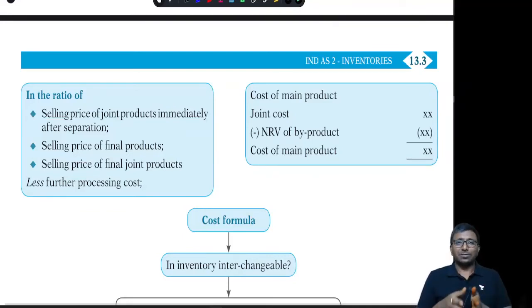If the selling price of the joint products immediately after separation is not available, then you have to take the final product after further processing, minus the further processing cost, ratio. If the further processing costs are hardly anything or negligible, then the selling price of the joint products after further processing is supposed to be taken into account.